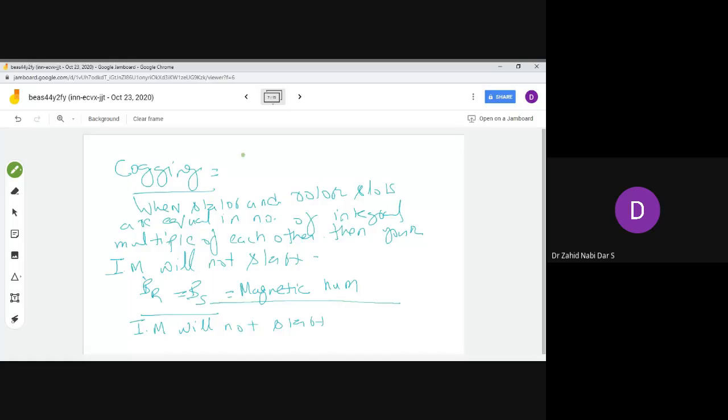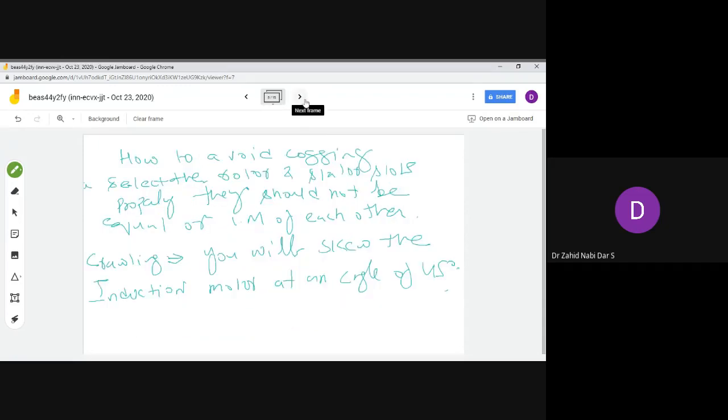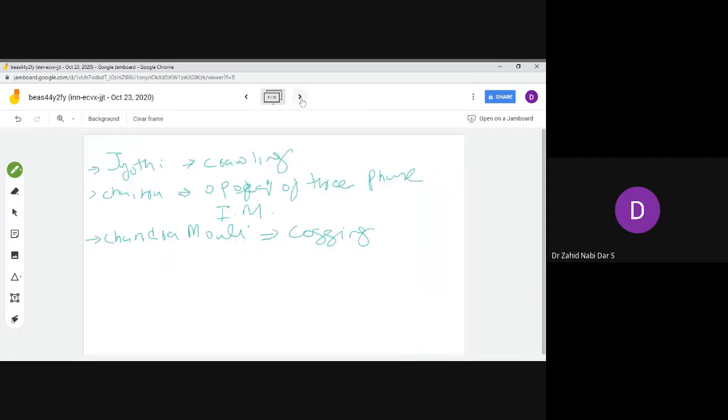This phenomenon of the induction motor not moving is called cogging. To avoid this cogging, the number of slots in the rotor and the stator should not be equal to each other. They should not be integral multiples of each other. So while designing, we have to see this.